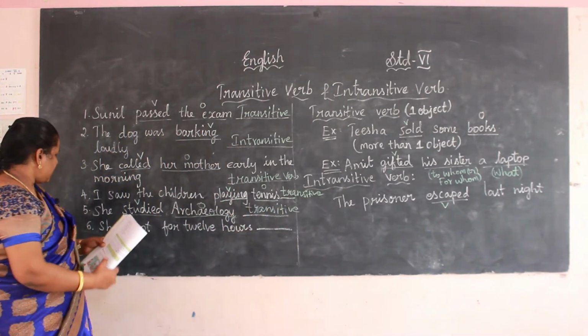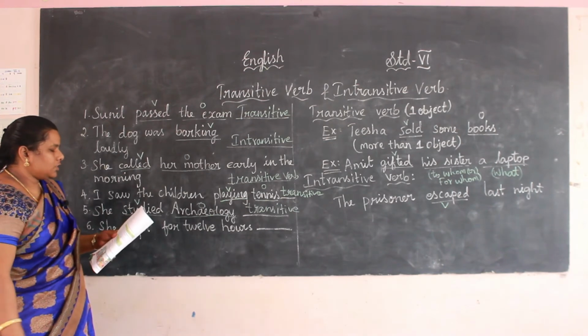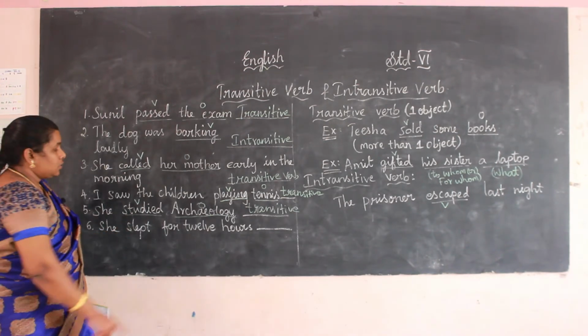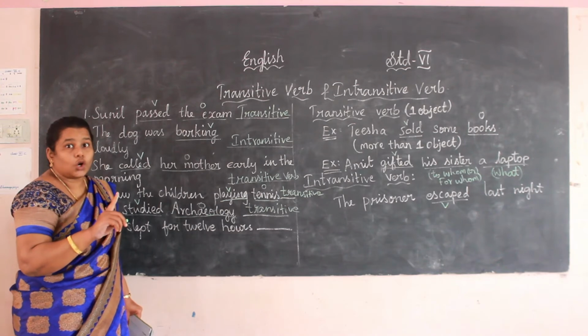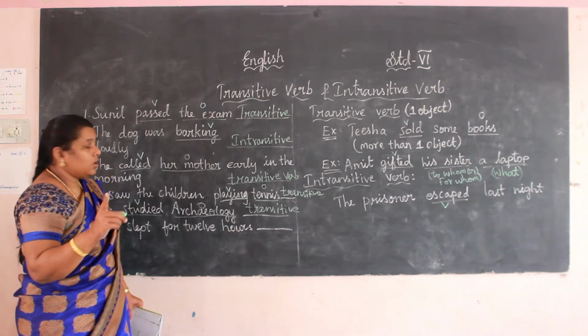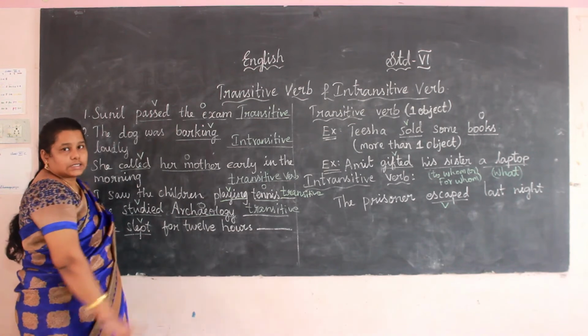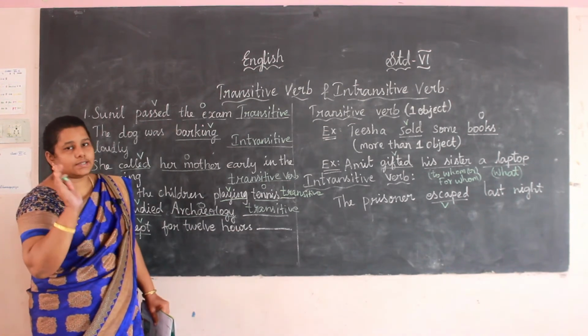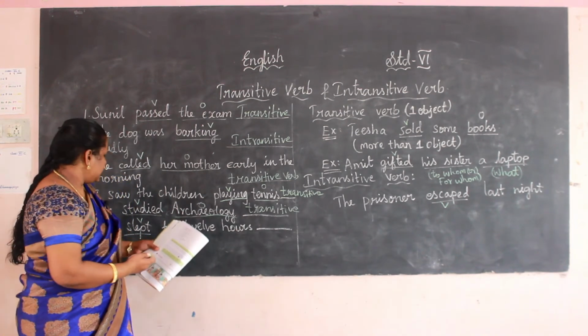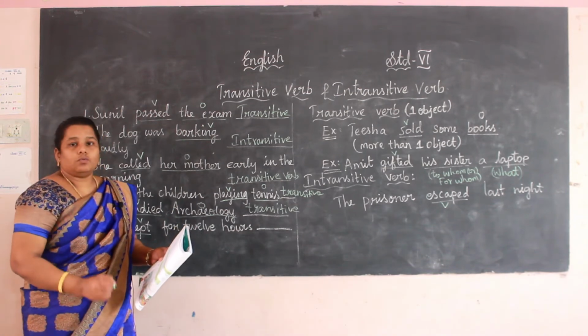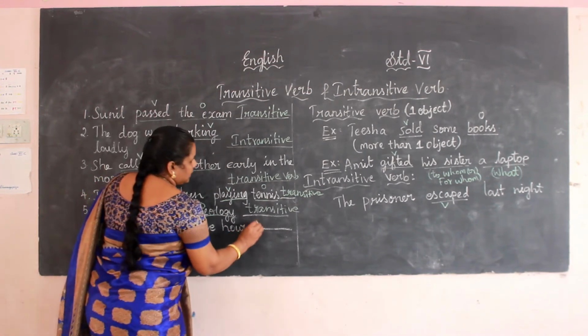Easy, right? Next one. She slept for 12 hours. 12 hours is a time. It is not an object. So first we want to find the verb. Yes, slept is the verb. It is an action. So it is a verb. Then what is the answer? Yes, intransitive.